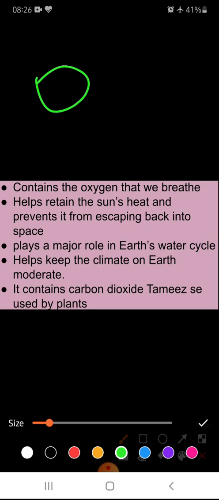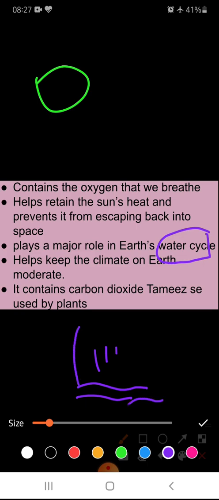Third important role of atmosphere, it plays a major role in Earth's water cycle. You know the water cycle, you have studied. The water cycle is possible through the atmosphere only. You know that first the process of evaporation happens from the ponds and rivers, then the vapor goes up through the air, clouds form, and again it comes down. So who is playing the major role in this? Atmosphere is playing a major role in the water cycle.